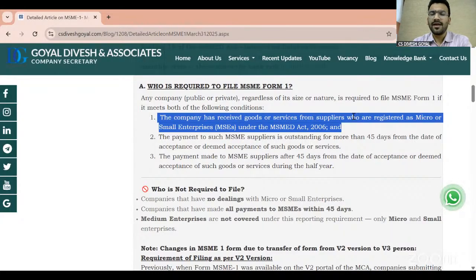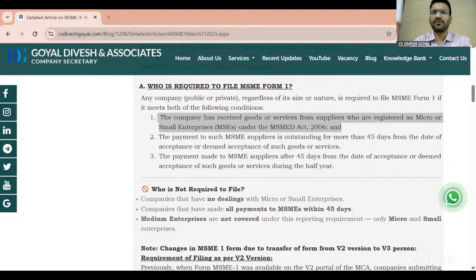Now, second, many times people ask, as we know, under the Udyam registration, traders can also now register themselves under the MSME Act for certain benefits. So if one of my vendors is not into manufacturing and neither into services, but is registered as a trader, whether a transaction with them is required to be mentioned in the MSME 1 form, the answer is no.